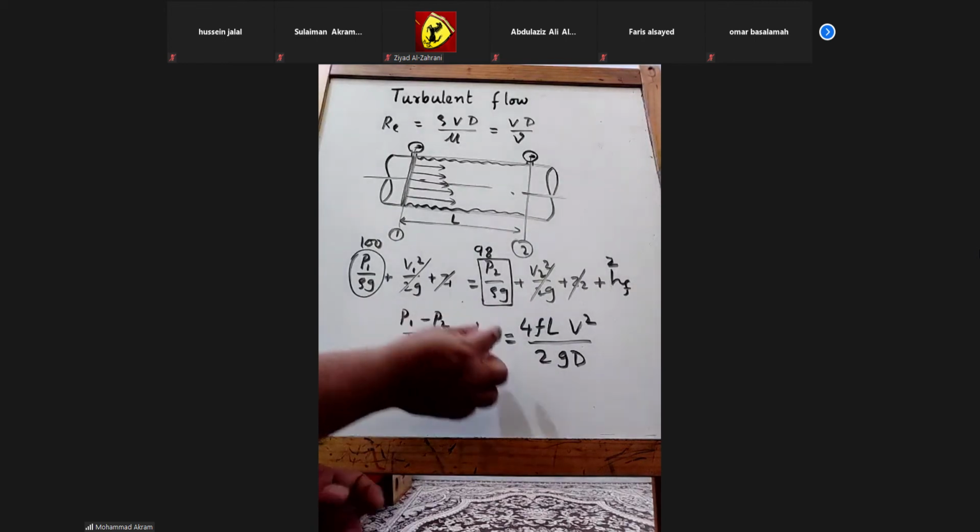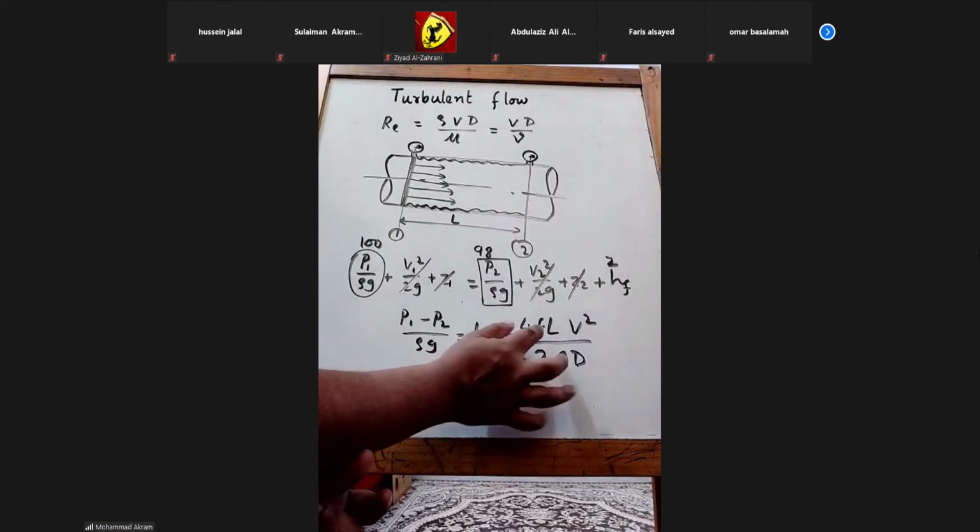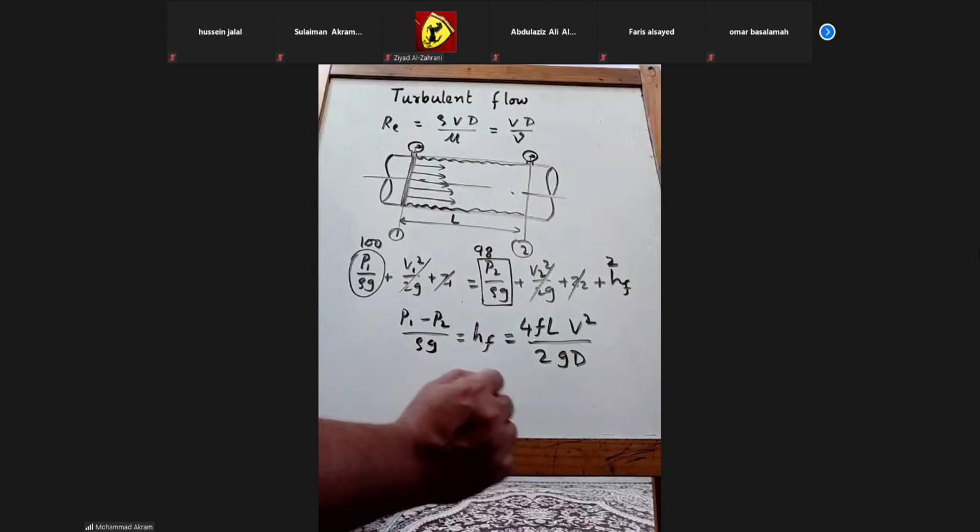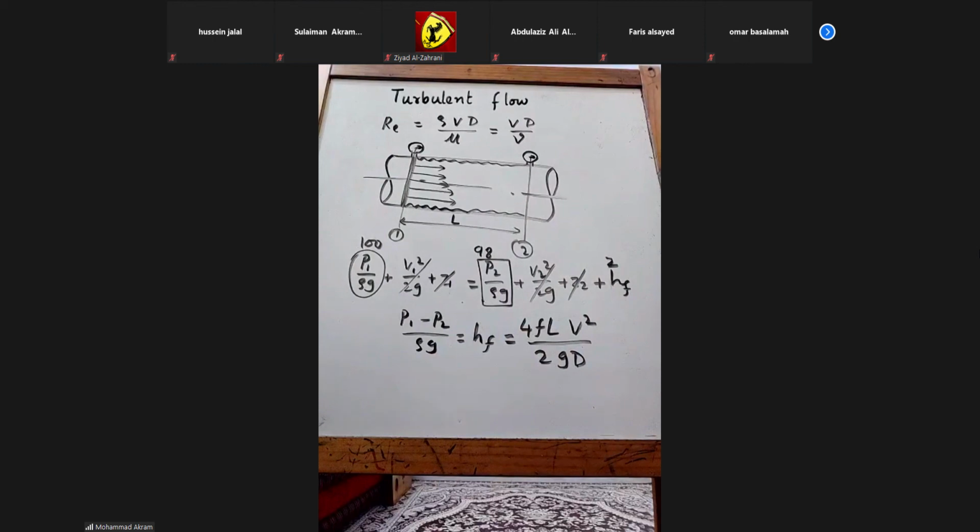Okay, so the head loss due to friction is 4FLV square divided by 2gD. Please write down this relation. Here this f is called the coefficient of friction.